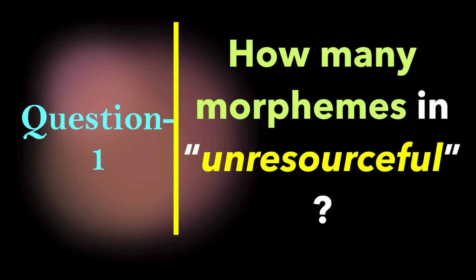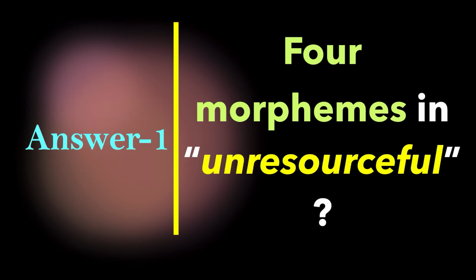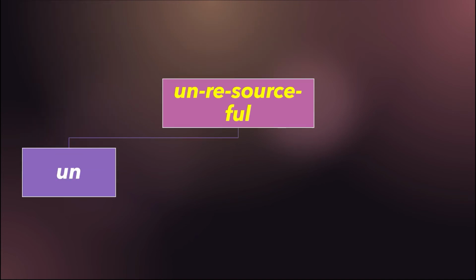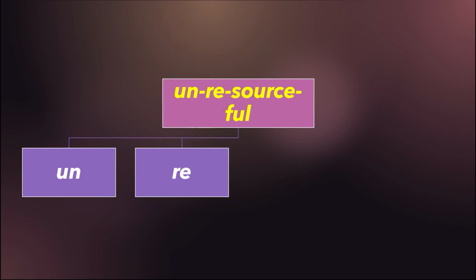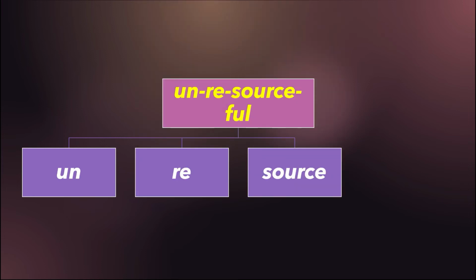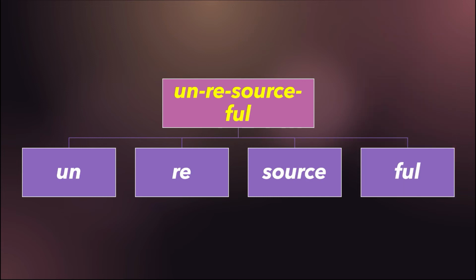Question 1. It's time to answer. How many morphemes in unresourceful? We have 4 morphemes in unresourceful. How? Look at this. Unresourceful could be divided into 4 different morphemes: un, re, source, and full. Source is the lexical morpheme, while the rest, un, re, and ful, they are derivational morphemes.